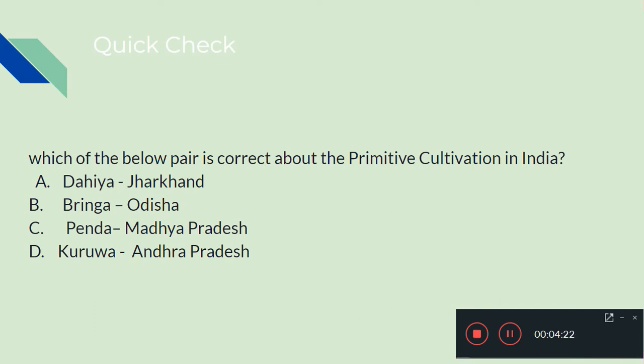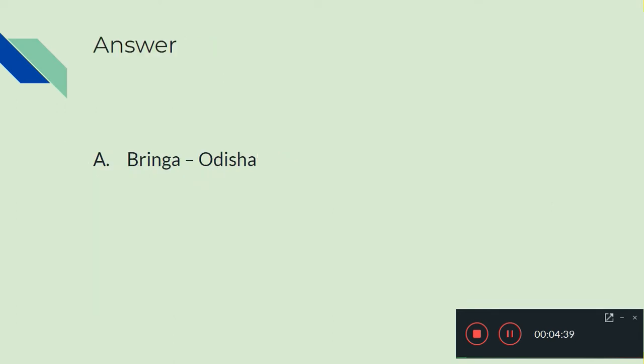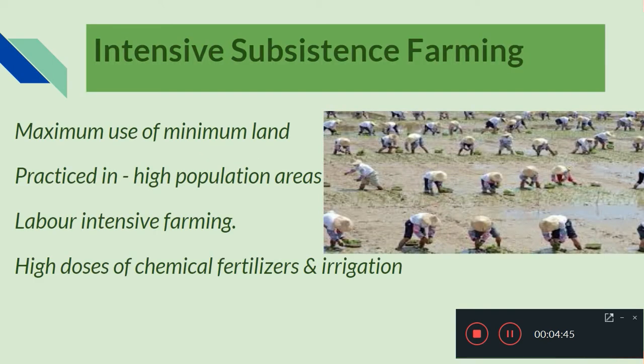Now there is a question, which among the below pairs is correct about primitive subsistence farming? In India, this subsistence farming has different names in different areas. Zooming cultivation is known by different names in different areas. For example, Bringa is the correct option, given as Bringa in Odisha. That is the correct name of zooming cultivation in the Odisha region. It is called Bringa.